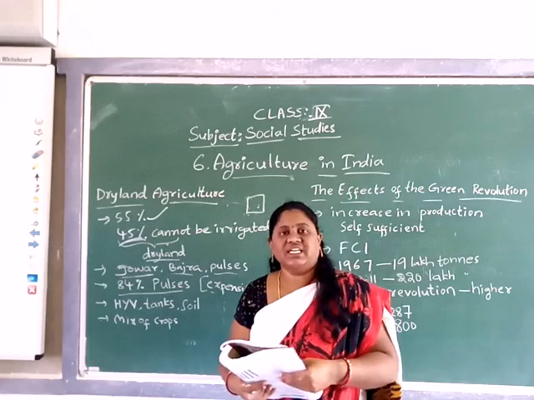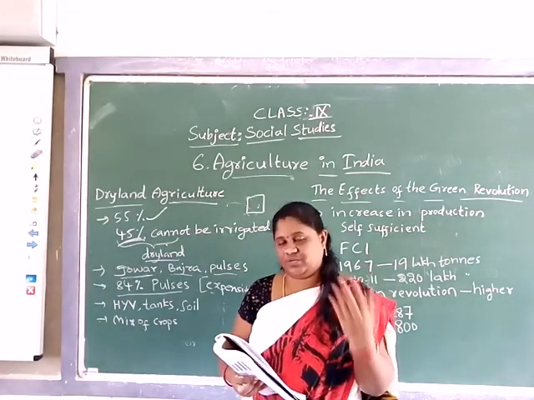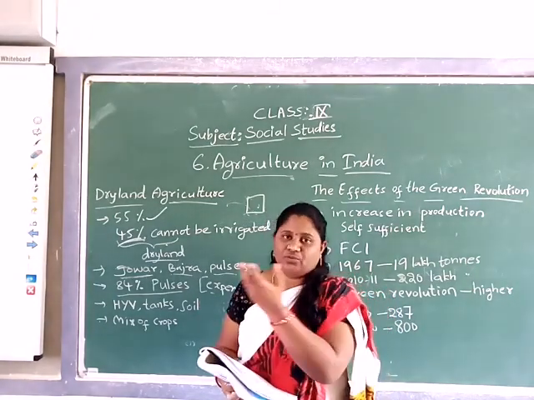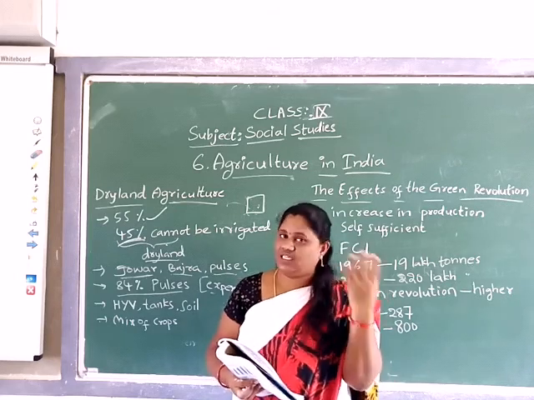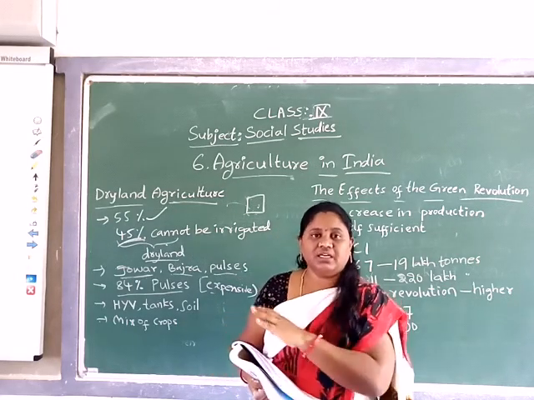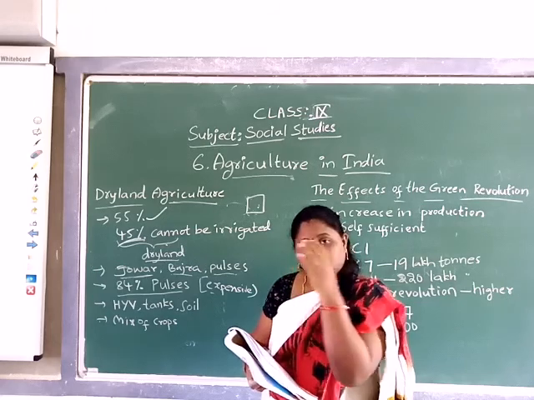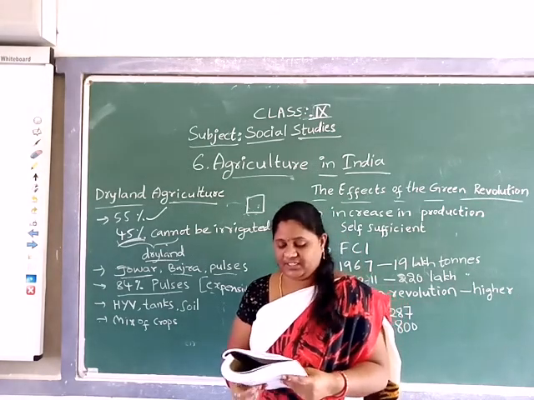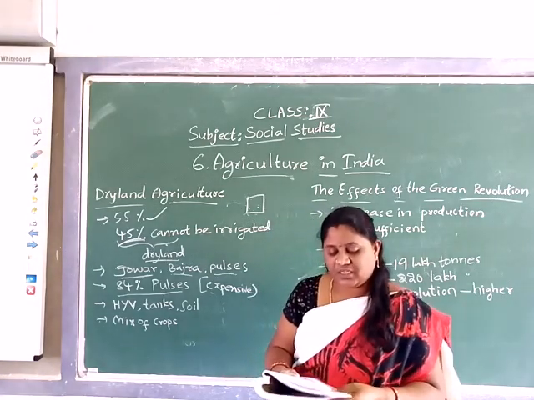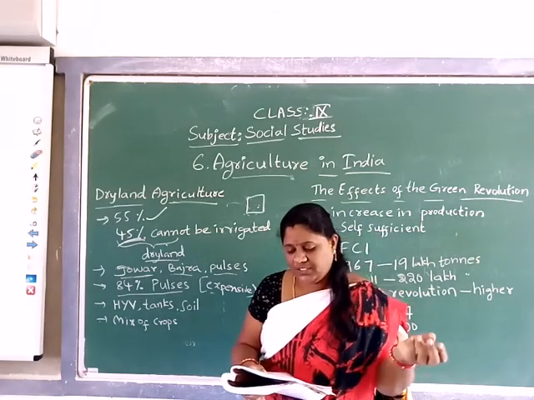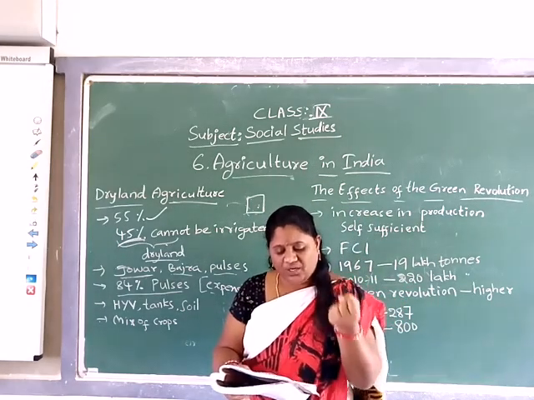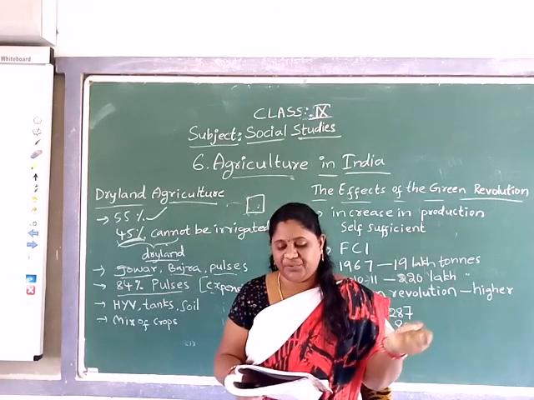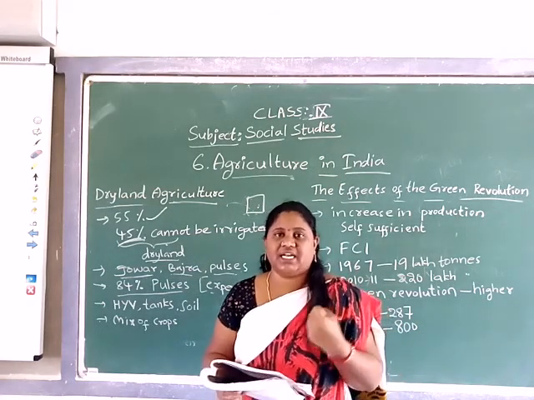Though the farming of pulses is increasing, the price of pulses is still increasing. Understood? Then what should be done to increase production in such dry lands?